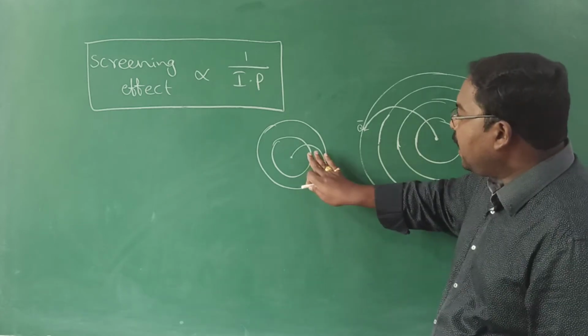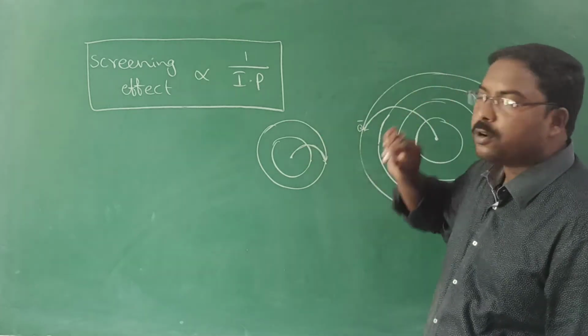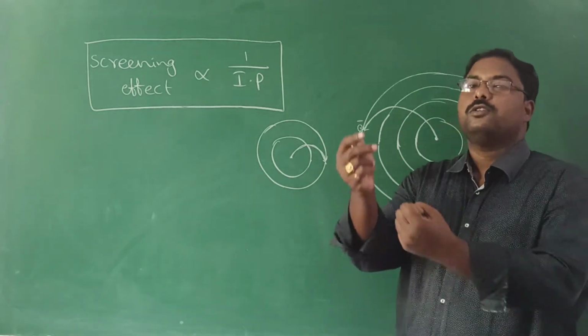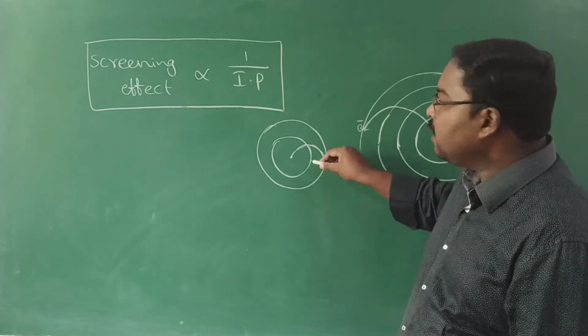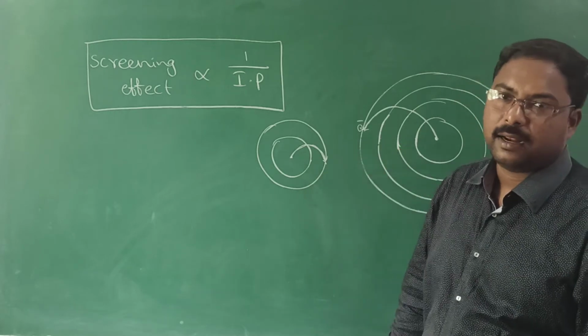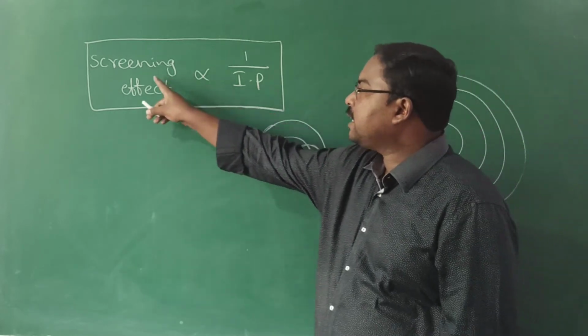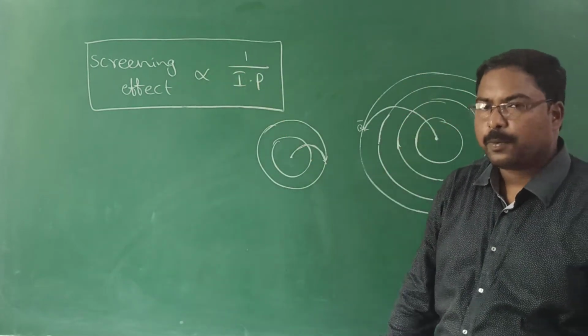When the screening effect is less, the effect of nucleus on the outermost orbit is more. The nucleus attracts the electron very strongly towards it, so it requires more energy to remove the electron. That is why screening effect is inversely proportional to ionization potential.